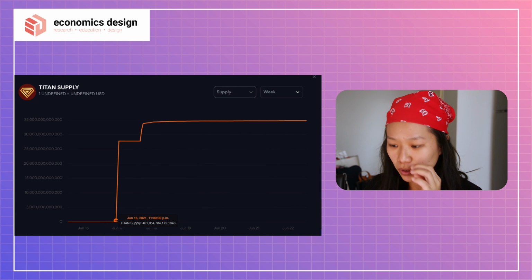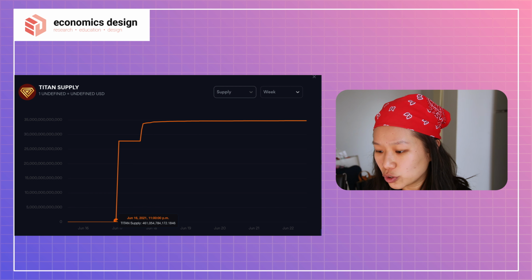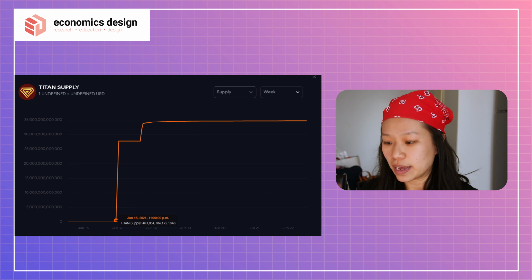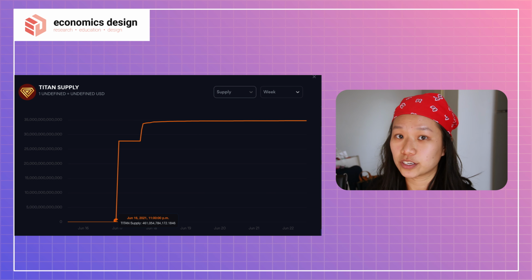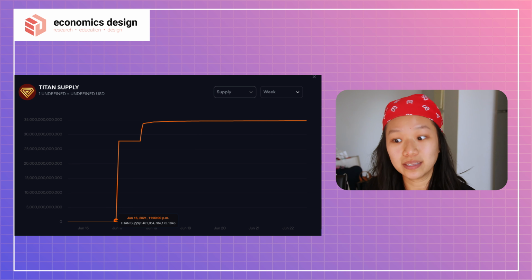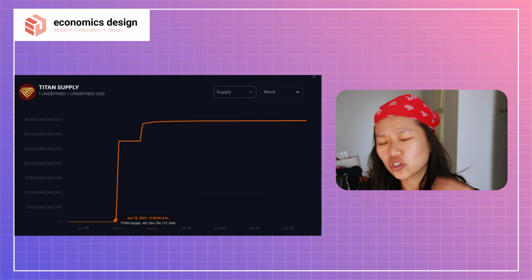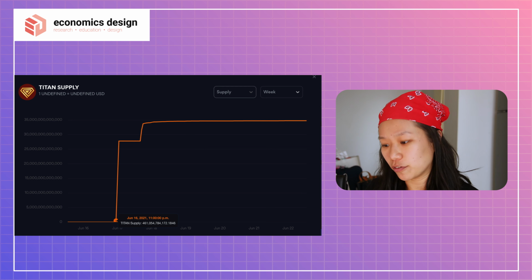If we take a closer look, you can see that there are 2 big steps to the massive increase in supply. So there were basically 2 big minting periods that increased the supply tremendously, uncontrollably. Remember, they started saying we'll only mint up to 1 billion. Guess what? It's not true. You can mint a lot more than that. So there was this huge, massive supply inflation of the token.